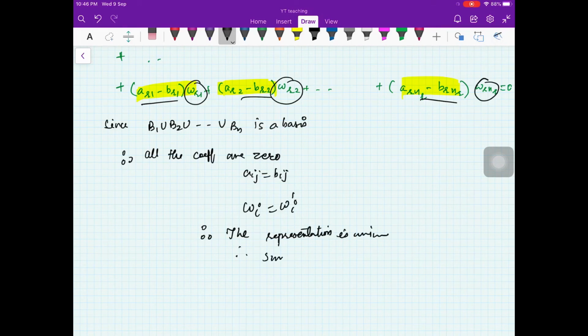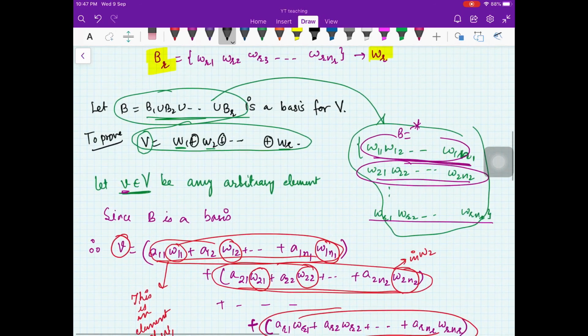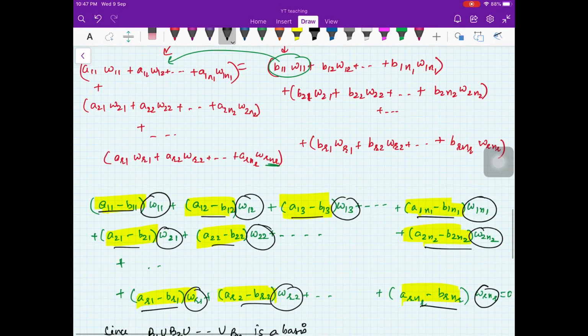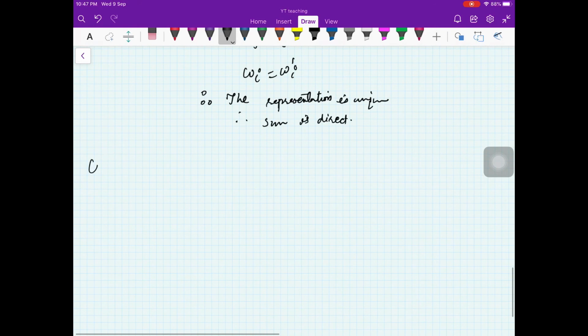Okay, so we proved that, therefore the sum is direct. So we started with the statement that this is a basis here, then we proved that the sum is direct. Now conversely, you assume that the sum is direct and then prove that this is a basis, because it is an if and only if result.